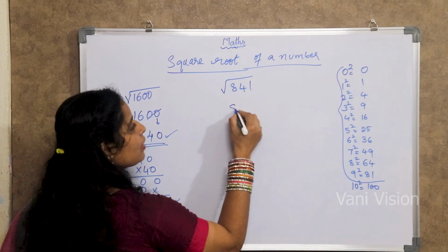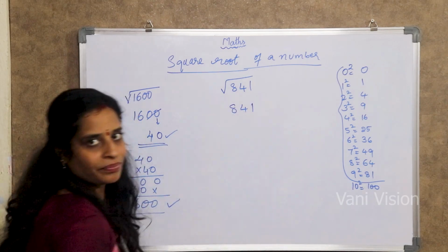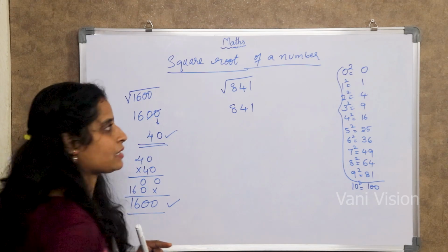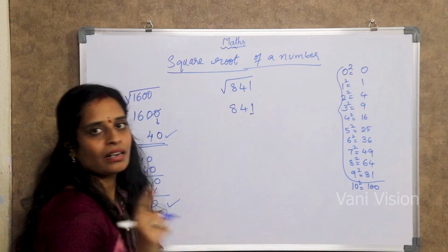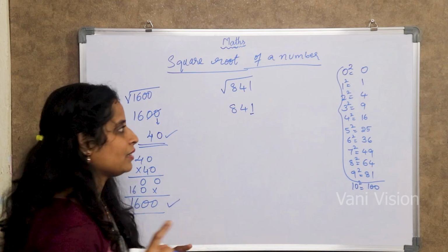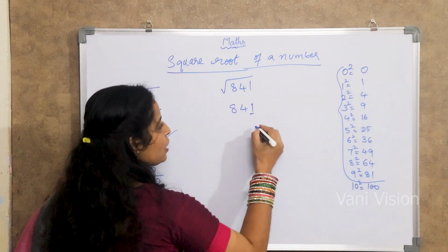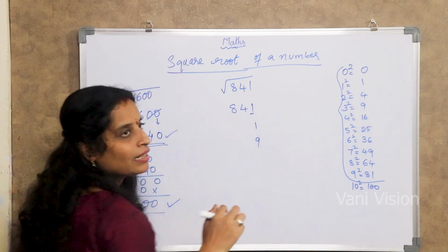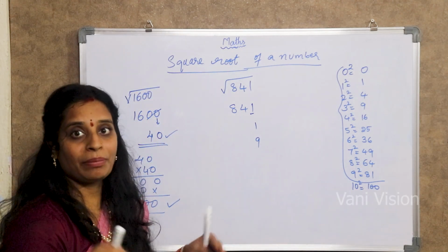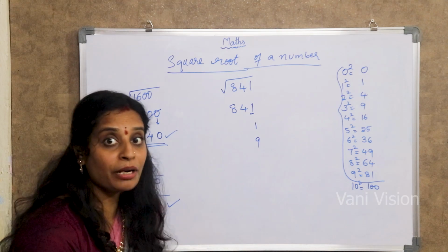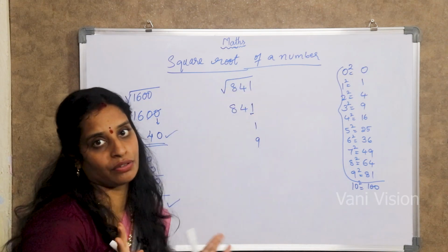Then my second example is 841. Same here also. Now see the units place. In the units place, what number is there? 1 is there, right? Check it out. It may be 1 or it may be 9. So here we may get two answers. It may be 1 or 9 in the units place of the square root of 841.